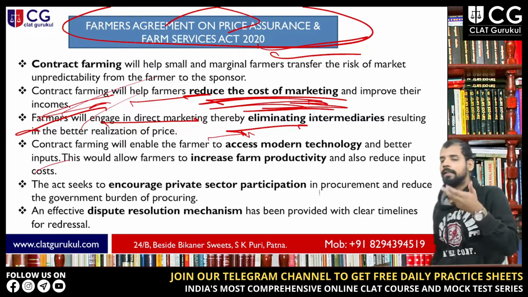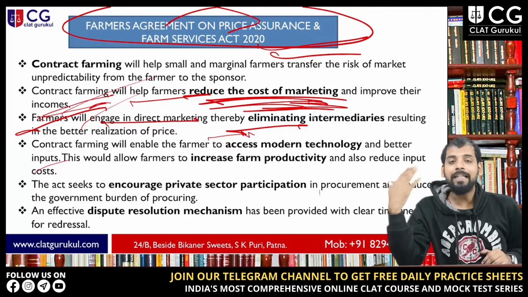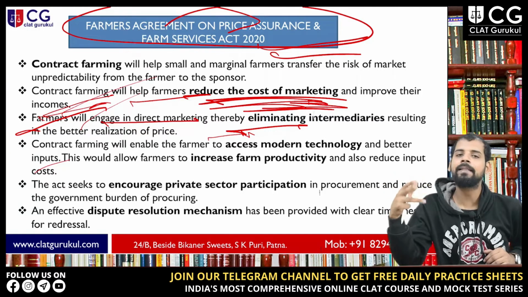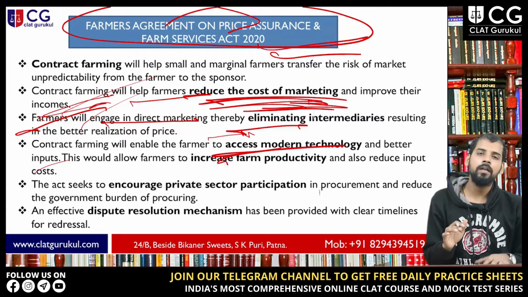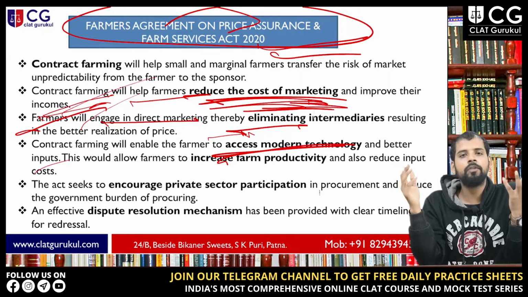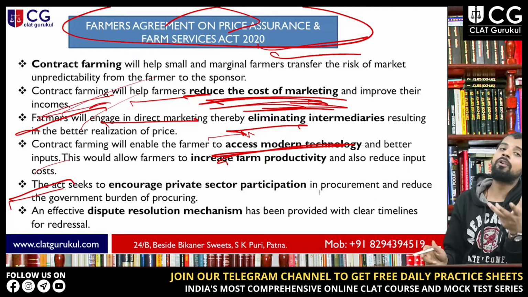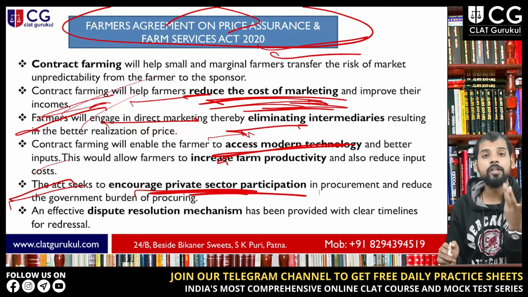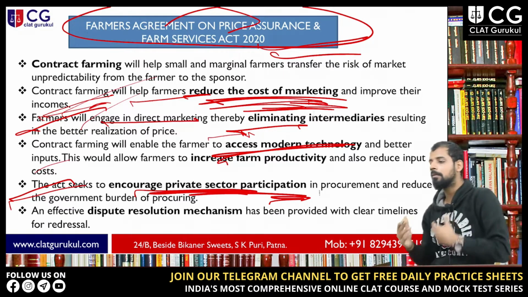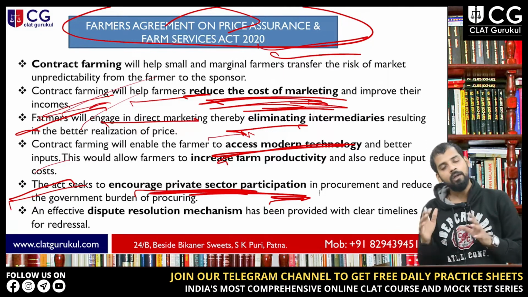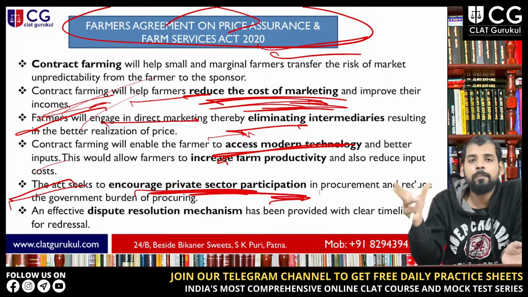And through this contract farming, the private players will also give these farmers research and a scientific temperament to enhance the quality of these products, right? So modern technology access will also enhance the quality of production for these farmers, and this will also increase the income of these farmers, right? The act also seeks to encourage private sector participation in these areas, right, and reduce the government burden of procuring. Earlier the government had to procure all these agricultural products. Now this act seeks to encourage private sector participation, so now the private players will procure all these things,